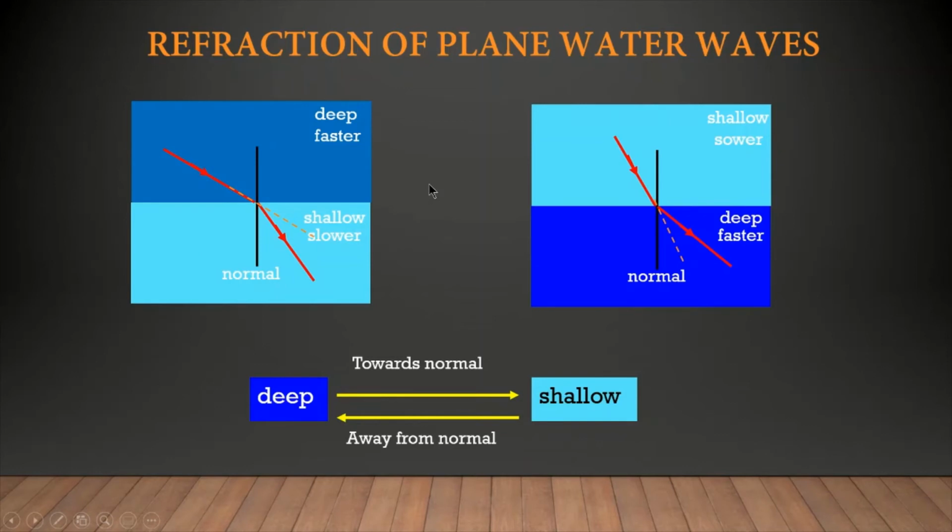Now for water waves, when it moves from a deep region to a shallow region, you can see that the bending is towards the normal. Conversely, if it is from a shallow region to a deep region, the bending is away from the normal. So this is the normal. If it does not bend, it will follow this dotted line. Now it bends away from the normal. In this one, this is the normal, so if it does not bend, it follows the dotted line. Now it bends towards the normal.